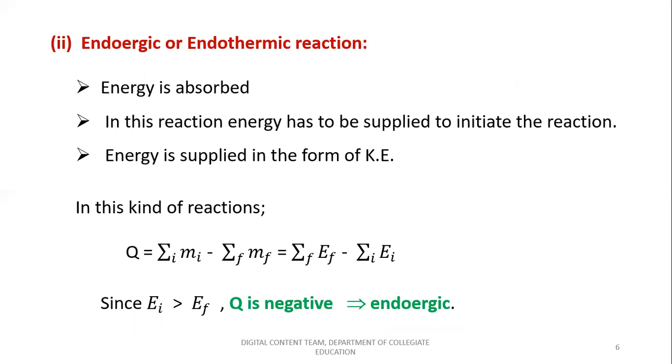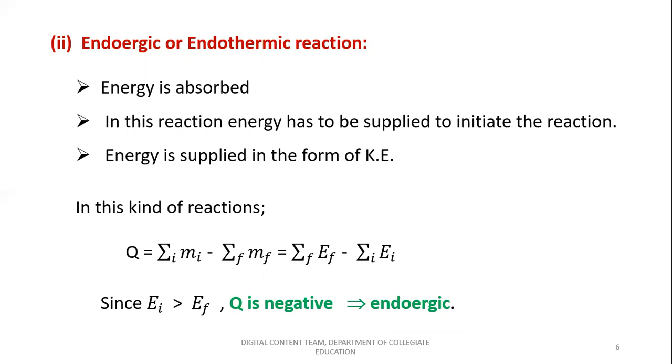But here in this kind of reaction, you'll see that energy is absorbed in the nuclear reaction in such a way that the energy has to be supplied in terms of kinetic energy to the projectile. So always remember, in an endothermic or endoergic reaction, the energy which is needed to initiate the reaction has to be supplied in terms of kinetic energy to the projectiles.